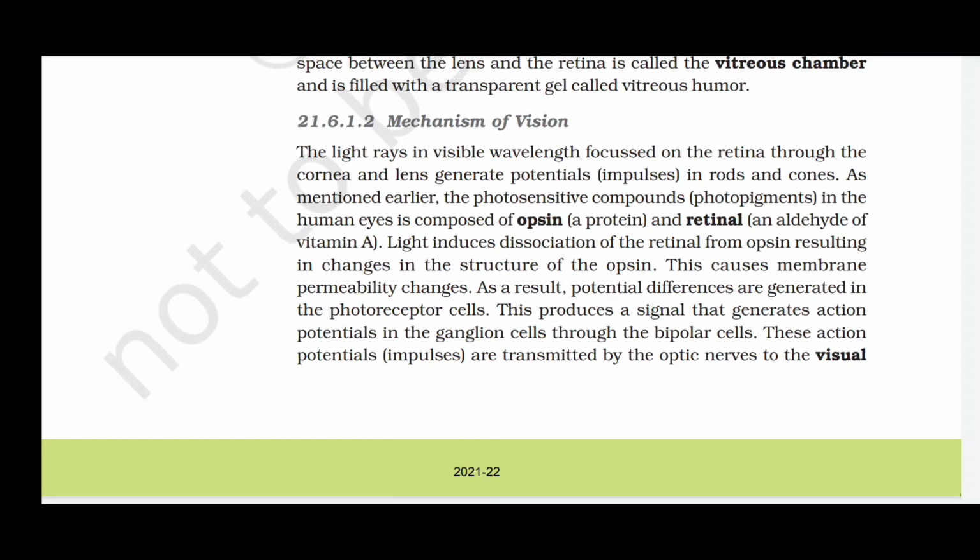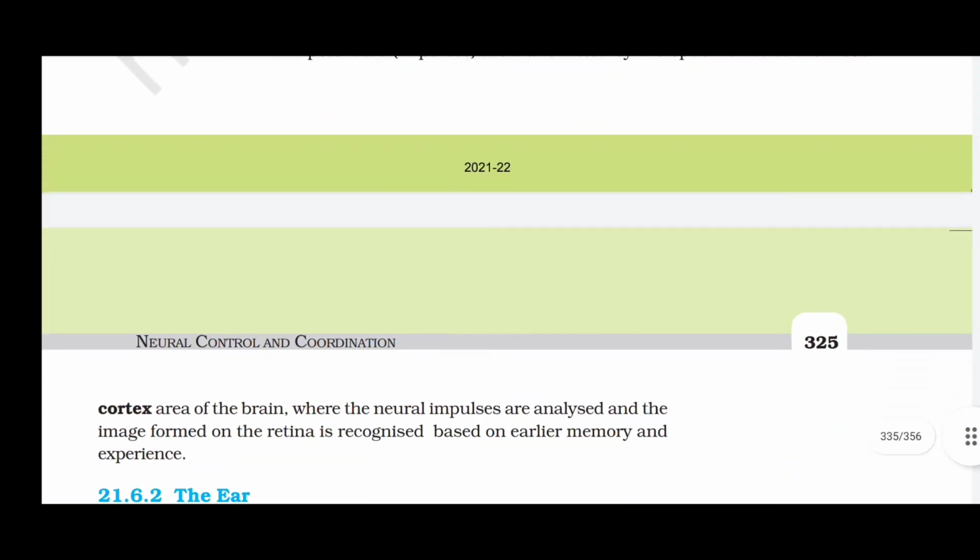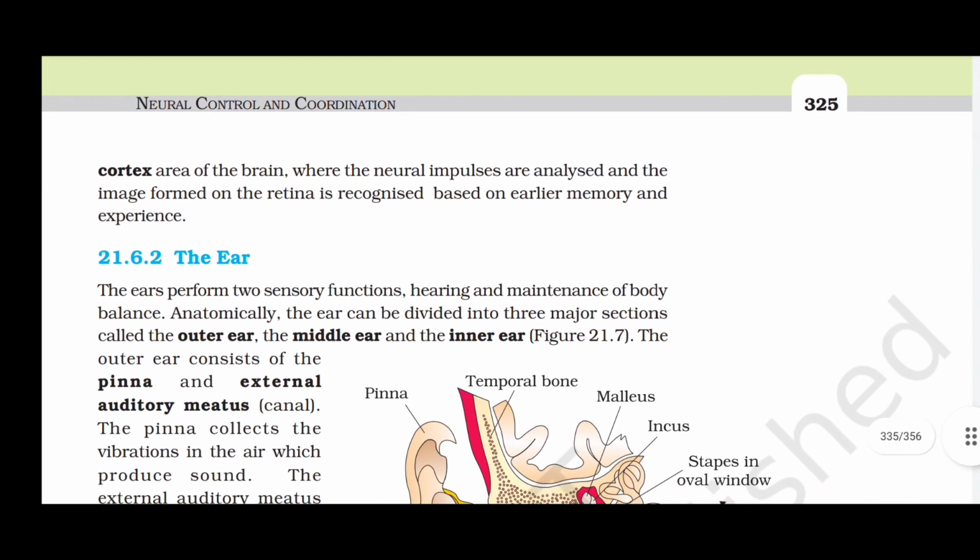As a result, potential differences are generated in the photoreceptor cells. This produces a signal that generates action potentials in the ganglion cells through the bipolar cells. These action potentials, or impulses, are transmitted by the optic nerves to the visual cortex area of the brain, where the neural impulses are analyzed and the image formed on the retina is recognized based on earlier memory and experience.